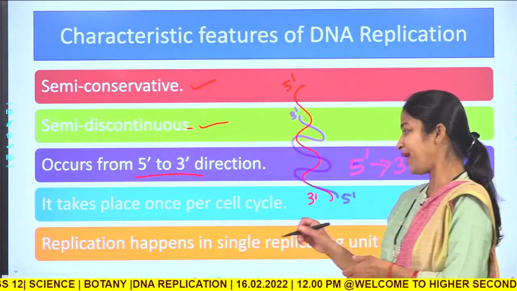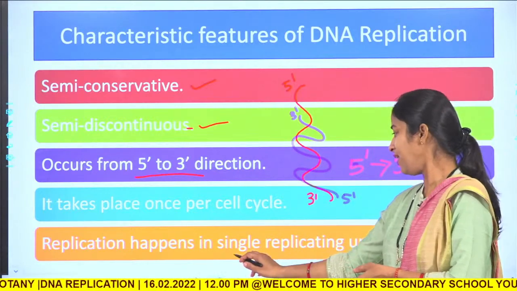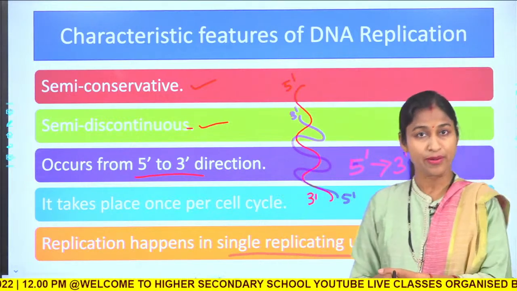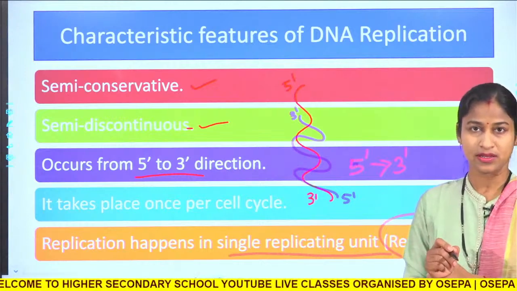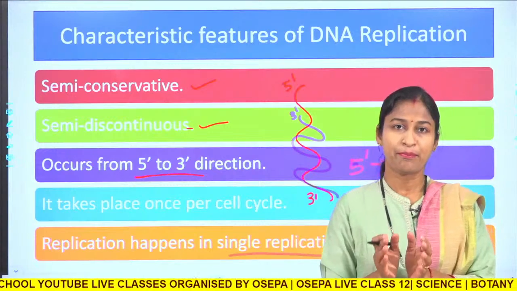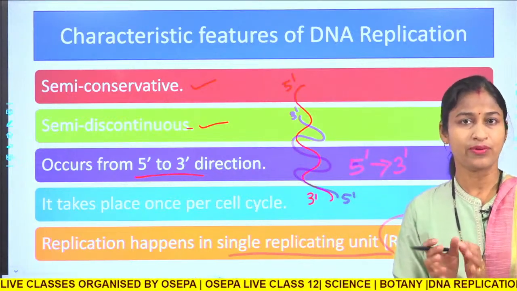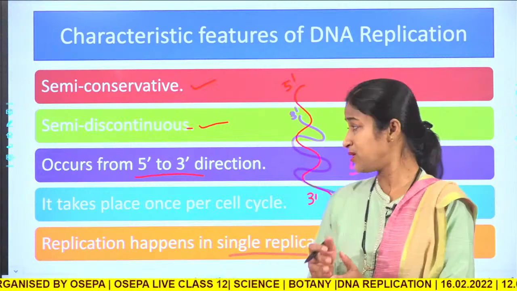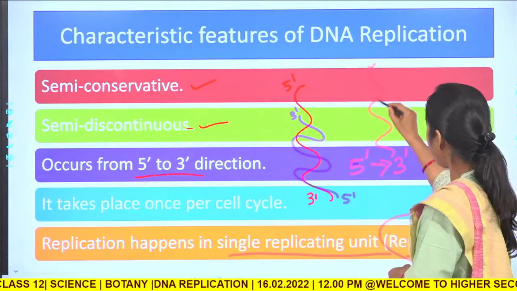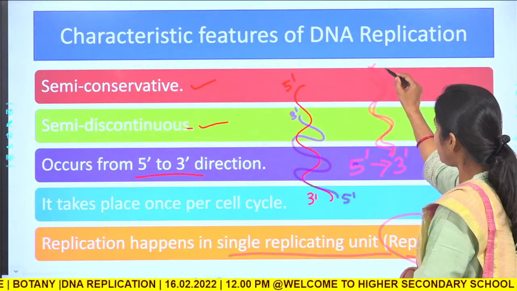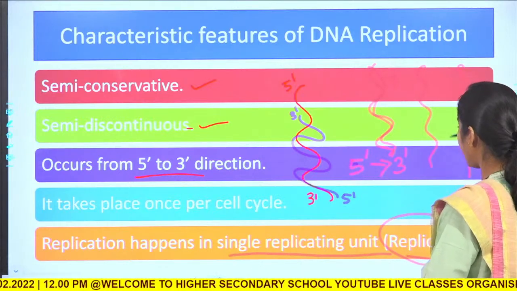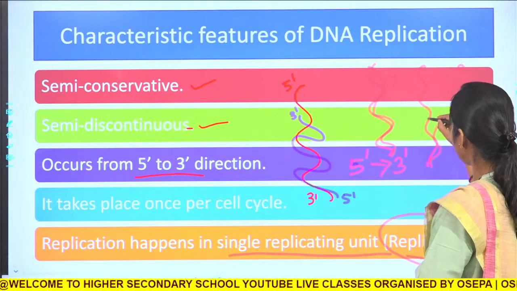Now, next is replication happens in single replication unit or replicon. So, what is replicon? Replicon is the unit of replication. So, in simple term, replicon is a unit of replication. Now, for example, let us suppose we have a very long molecule of DNA, okay. Now, it does not mean that this will be converted into 2 templates and synthesized from this end to this end like this.